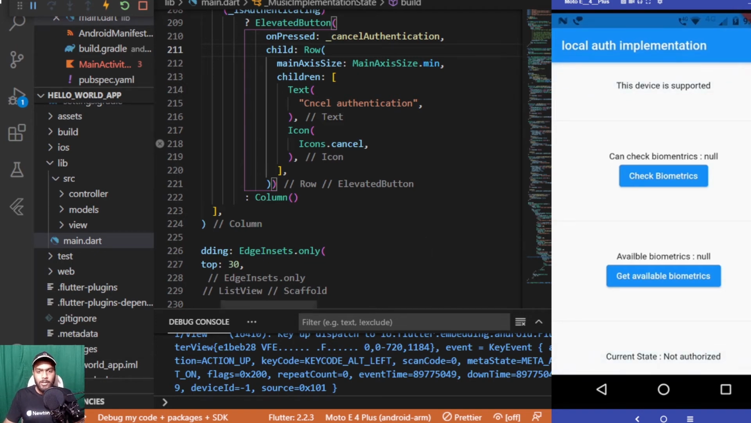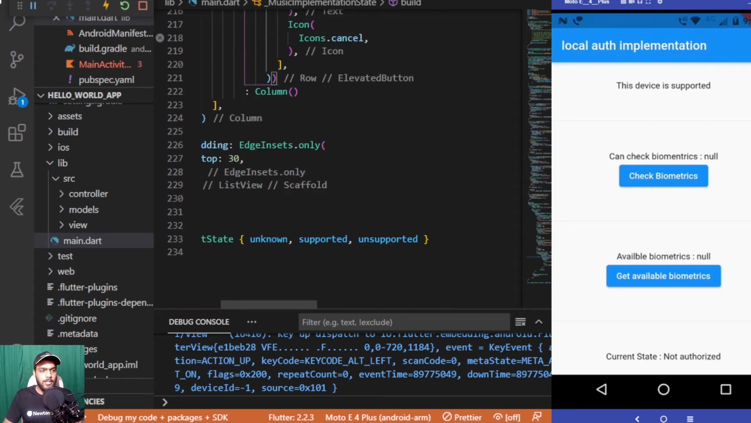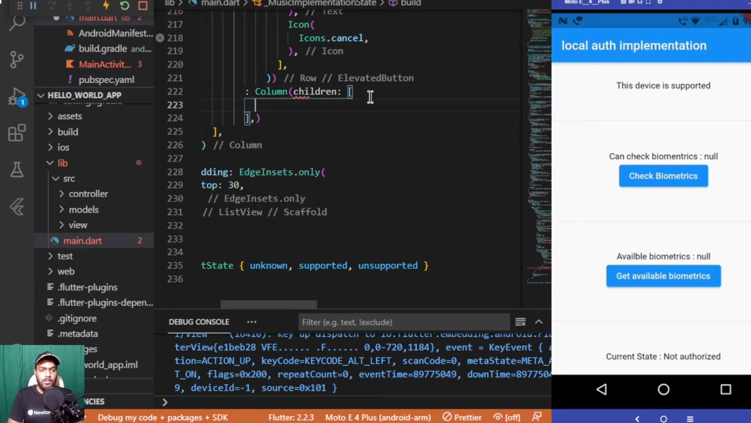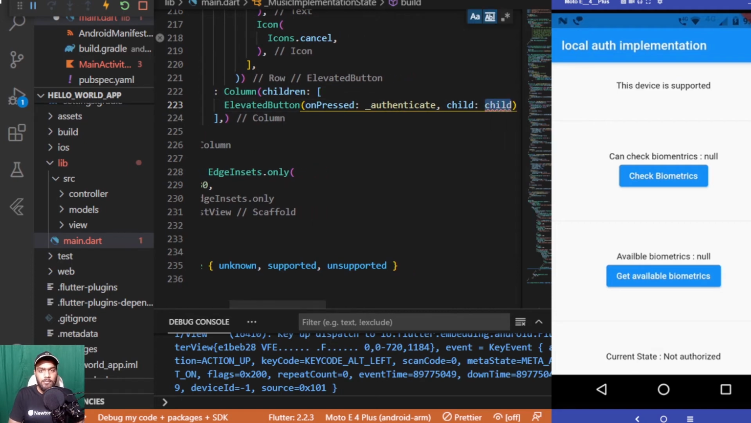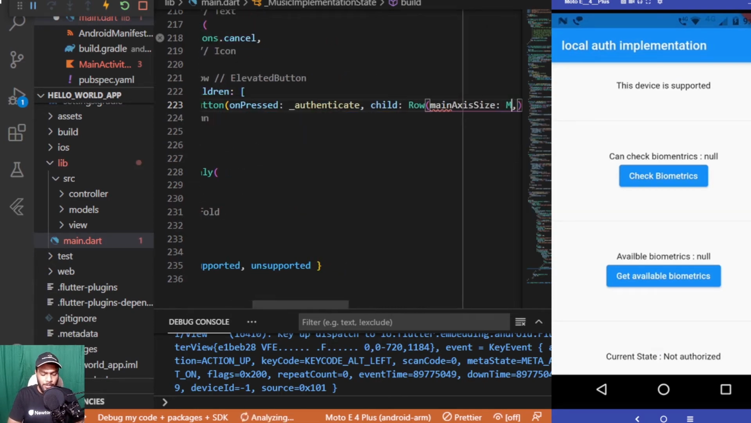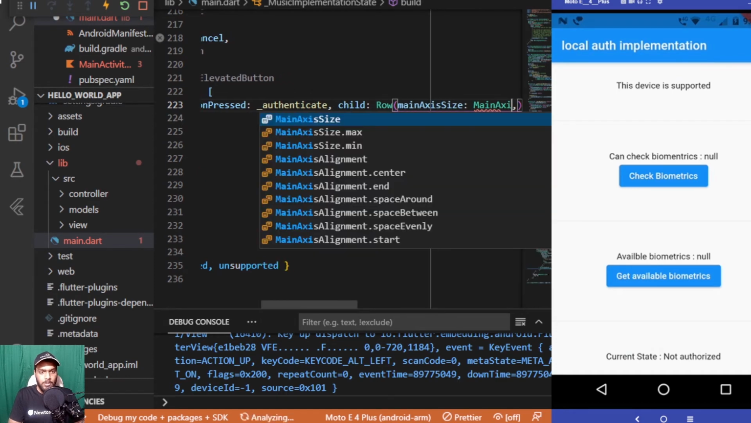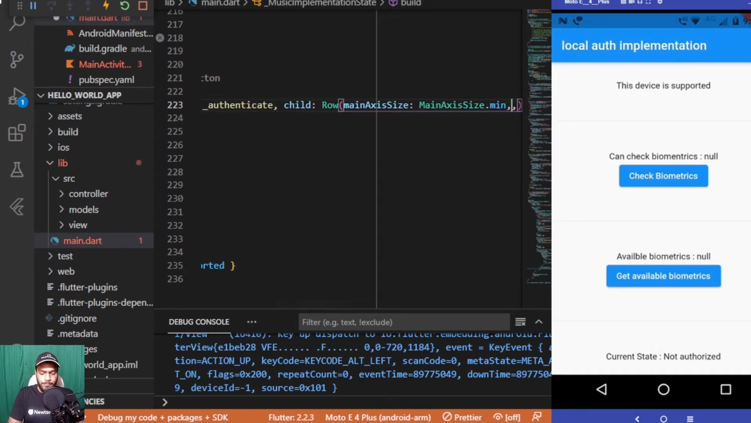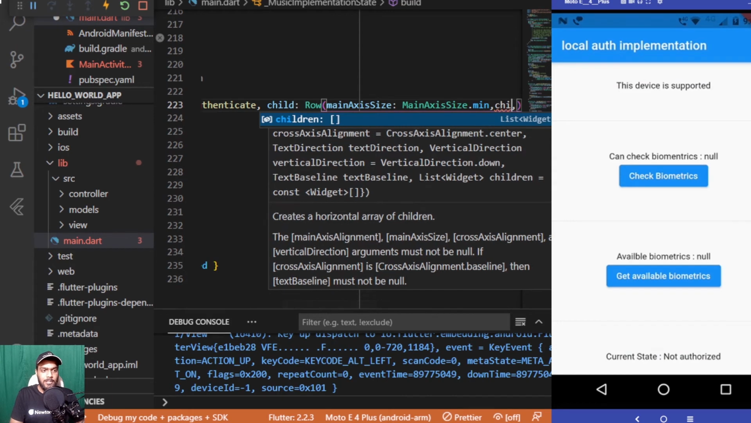Now coming back to the code part, let me add the children inside this column. The first child I'll be adding will be an elevated button. This elevated button will be having onPressed set as authenticate, the authenticate function which we have created above, and for the child of this elevated button it will be having a row inside it. This row will be having the mainAxisSize set to MainAxisSize.min as we have set it above.